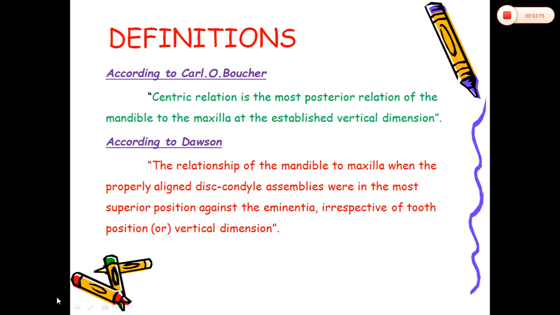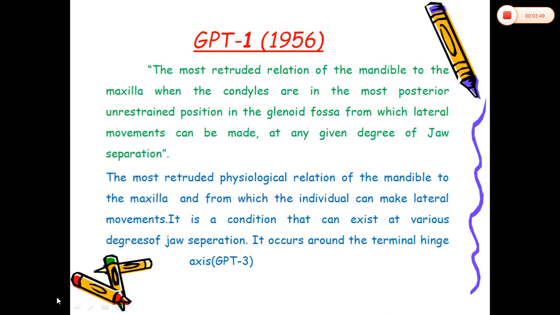According to Karl O. Boucher, centric relation is the most posterior relation of the mandible to the maxilla at the established vertical dimension. According to Dawson, it is the relationship of the mandible to the maxilla when properly aligned, these condyle assemblies are in the most superior position against the eminences, irrespective of the tooth position or vertical dimension. These are the definitions according to the textbooks of Boucher and Dawson.